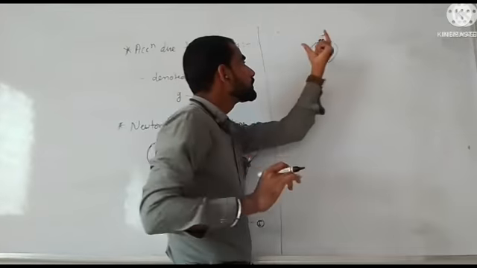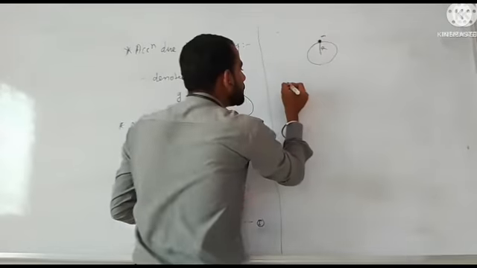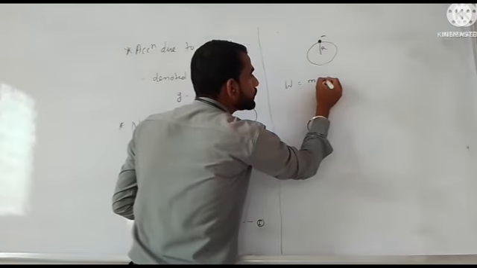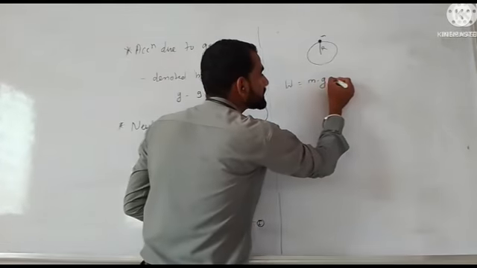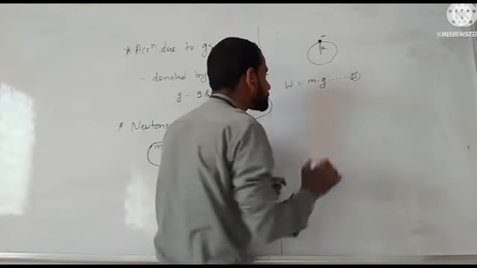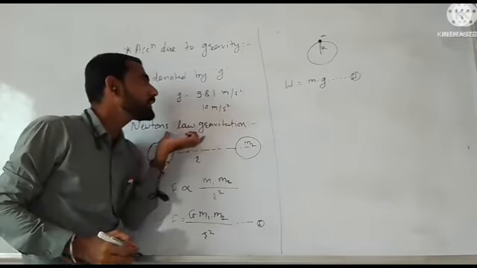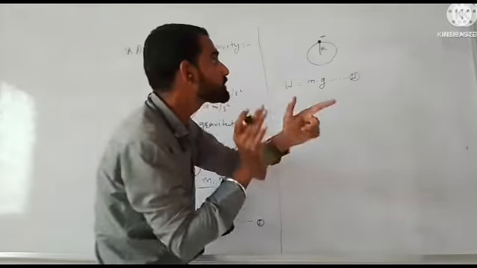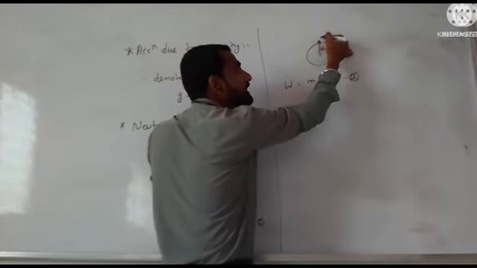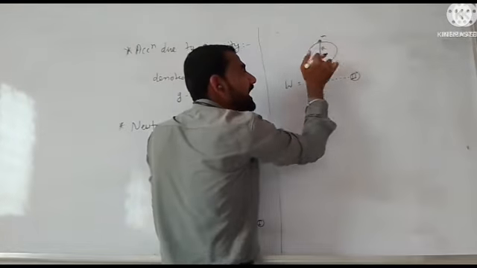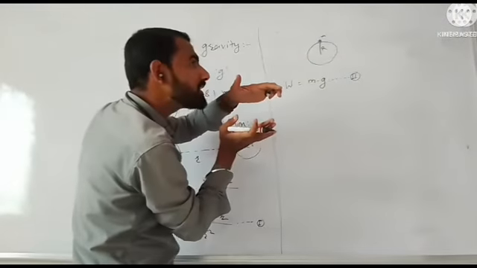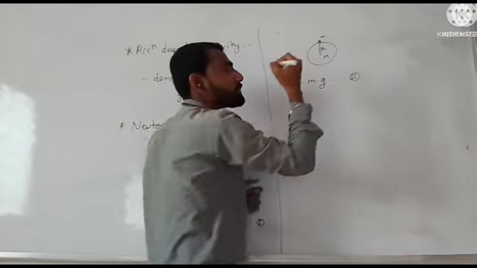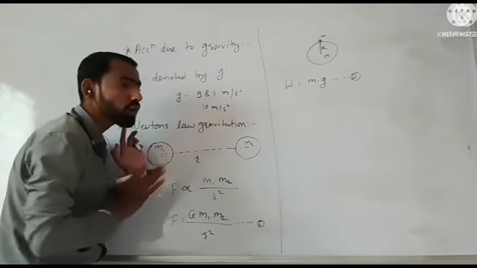The weight of this object is equal to m into g. This is equation number two. Now according to Newton's law of gravitation, there is a force between these two bodies: body 1 is the object and the second body is Earth. The force between them is directly proportional to the product of their masses, and the mass of Earth is capital M.